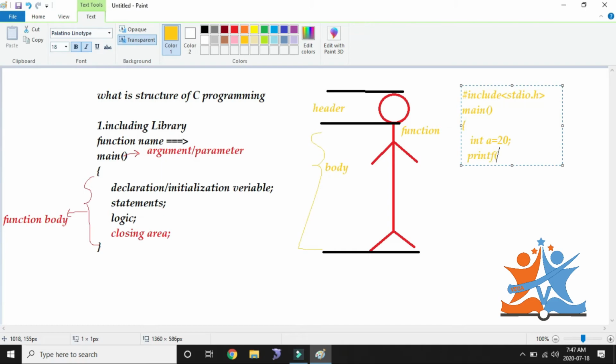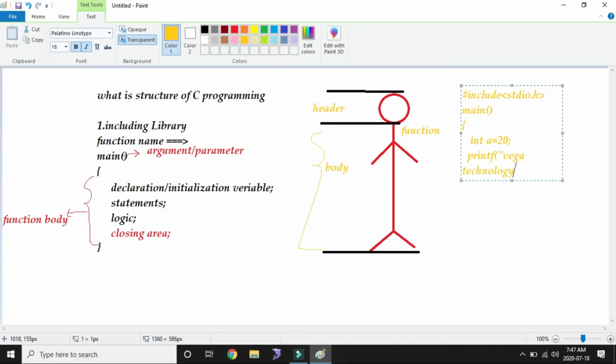Okay. So after that, some statements. printf of Vega technology. So this is my statement. Every statement in a C program must end with a semicolon.